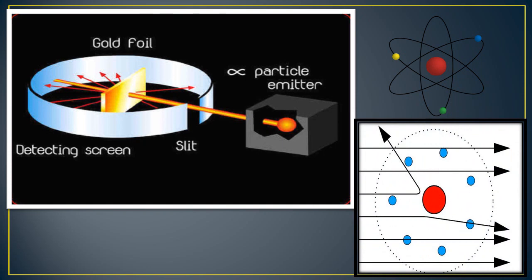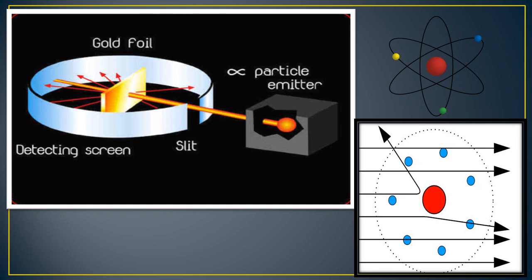The large number of alpha particles that went straight through the foil indicates that there was no obstacle in their path. That means there is nothing to block their way. It means that there must be mainly empty space inside the atoms in the solid gold foil.